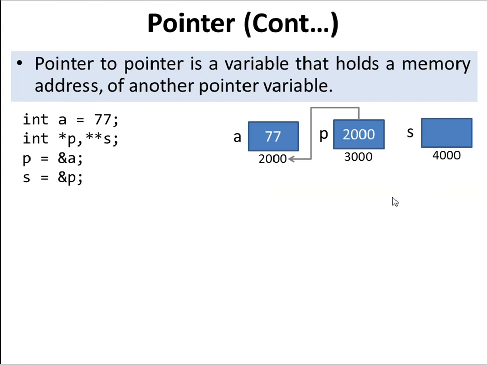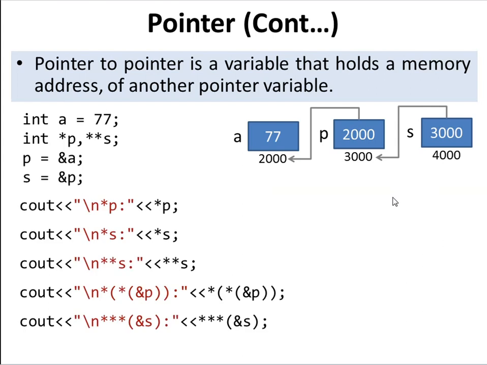When we say s equal to &p, we are assigning the address of the pointer variable p to s. 4000 is the address of s, and p's address 3000 is stored into s. So s is pointing to p, and p is pointing to a, at 2000.